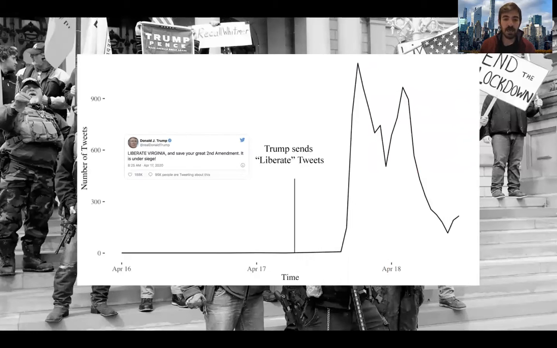So as you can see, on April 17th, after Trump sent his tweet, the amount of tweets that were related to the data set spiked up. So this was specifically Liberate Virginia and Save Your Great Second Amendment. It is under siege.